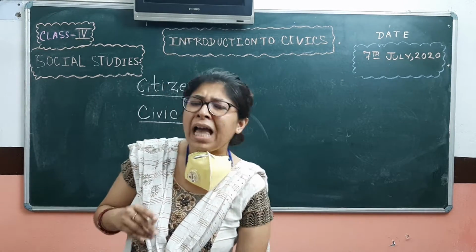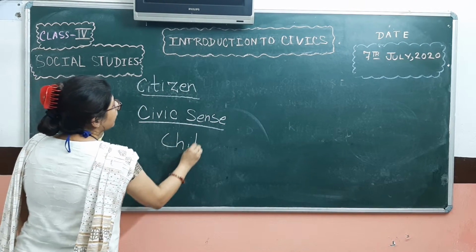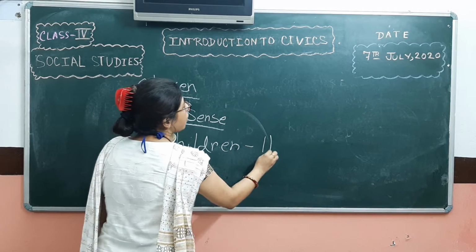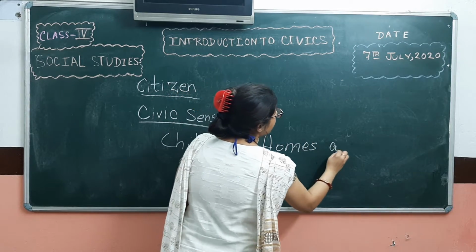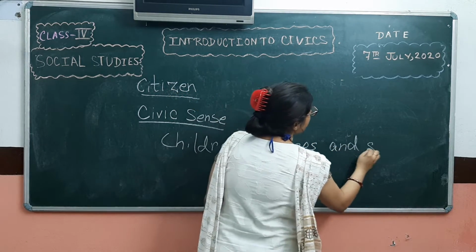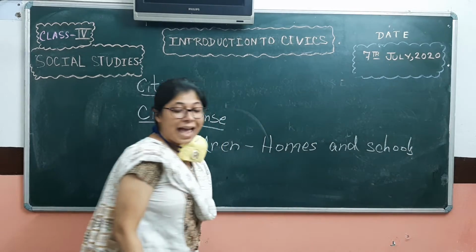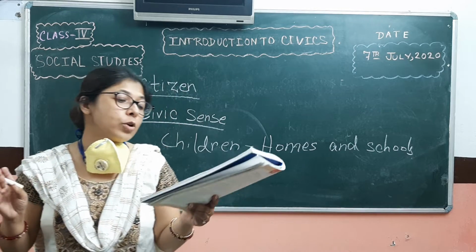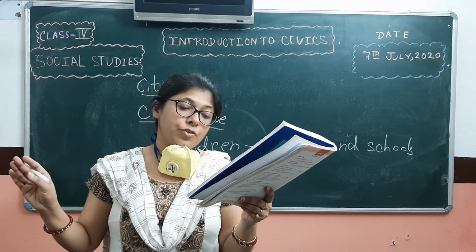Children are the future of our country. They should learn from homes and schools, because if they learn there, they would also apply those rules, maintain those disciplines and become a good citizen of the country.